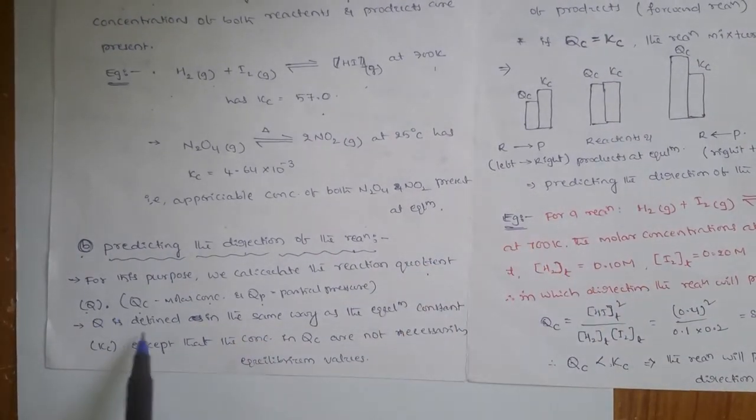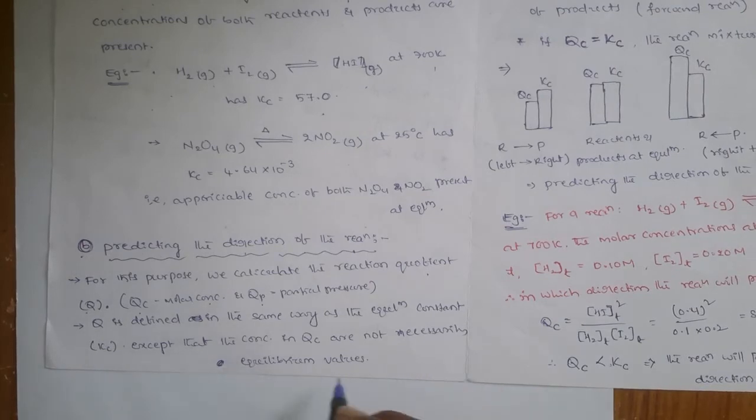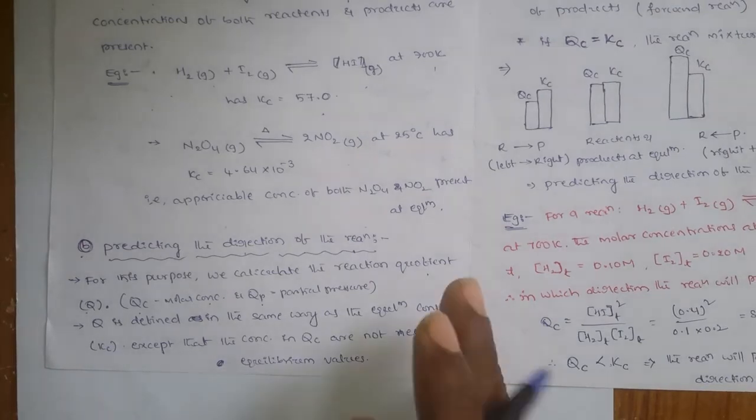Okay, so the Q is defined in the same way as the equilibrium constant Kc, except that the concentrations in the Qc are not necessarily equilibrium values. Equilibrium values ఏ తీసుకోవాల్సిన అవసరం లేదు.